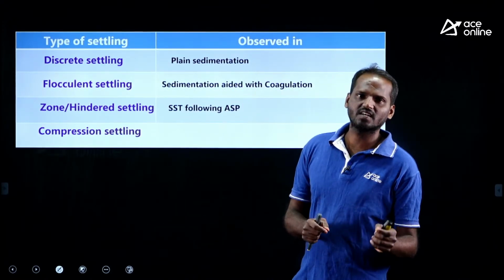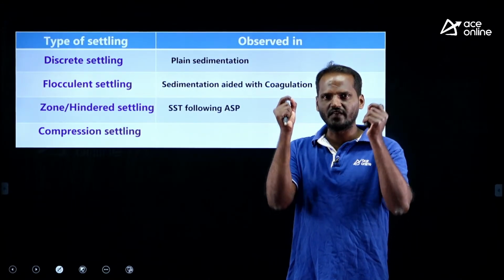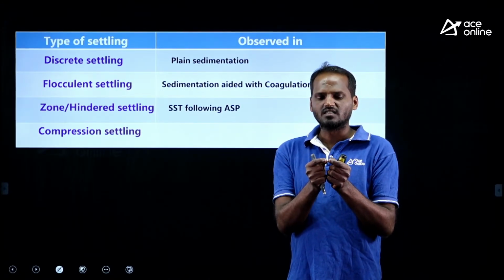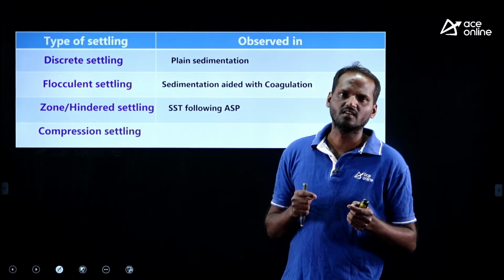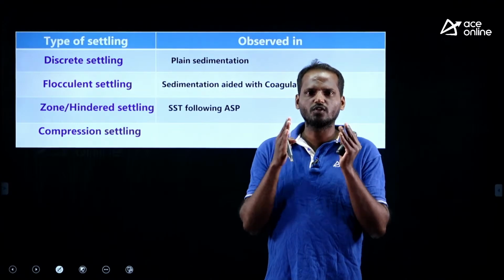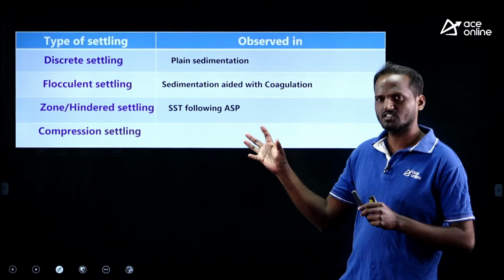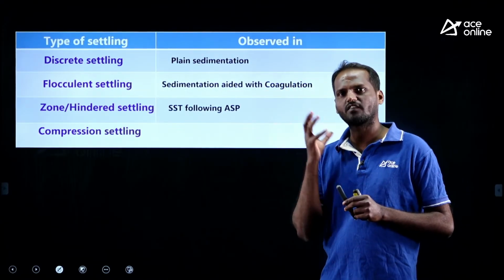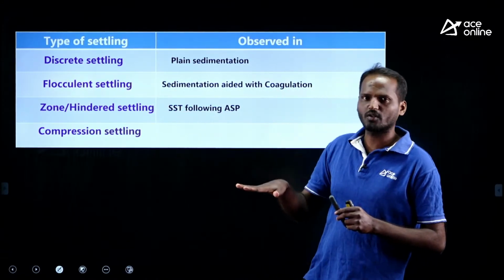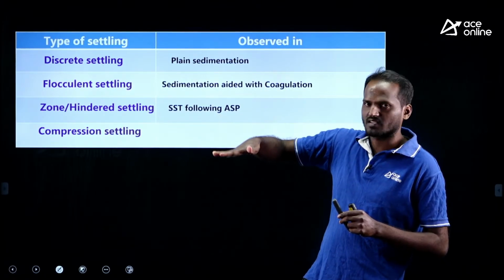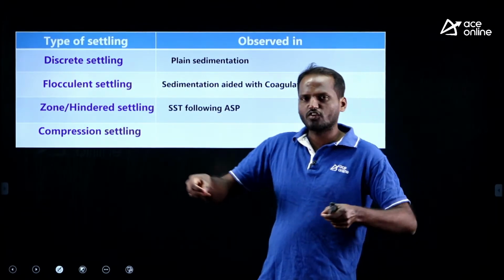In compression settling, the concentration is very high, there is no gap, physically we can't see any gap between the particles, they are very close to each other. When the particles are in physical contact, compression occurs: the top layer applies pressure on the bottom layer, squeezing out pore water.